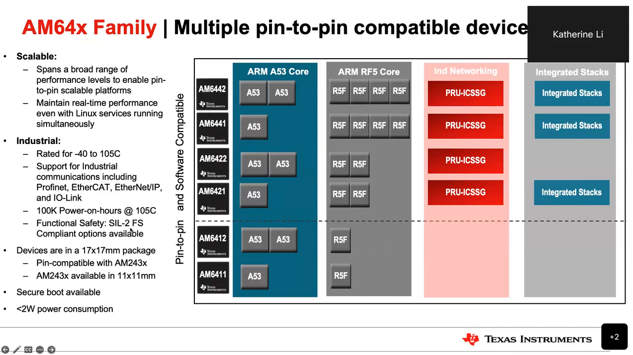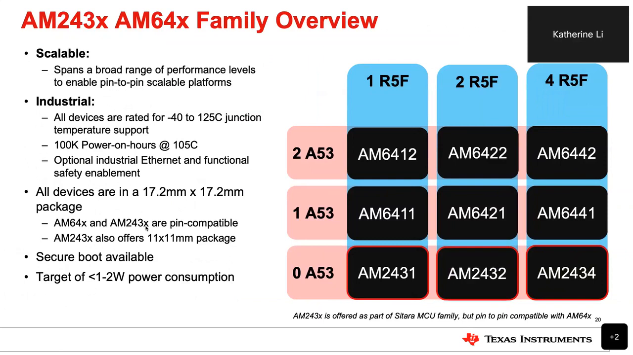Functional safety is also supported. As I mentioned, we have a Cortex-M4 on the device for safety monitoring, so we can support up to L2 for functional safety. If you don't need A53 for Linux, we also offer some pin-compatible solutions. We have AM243 available, and for this device the total power consumption is less than 1 watt. On the next page, I'm going to talk about AM243 a little bit.